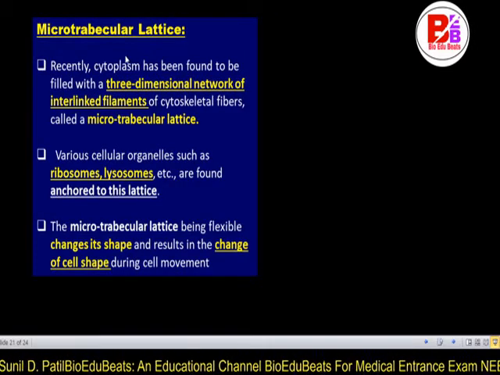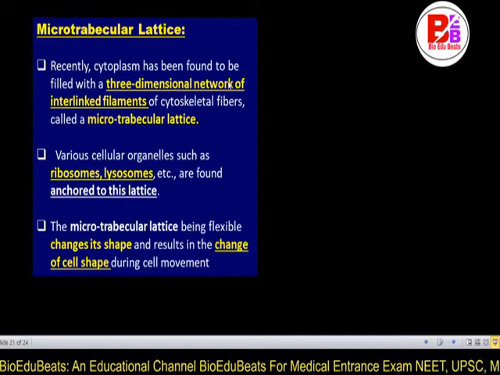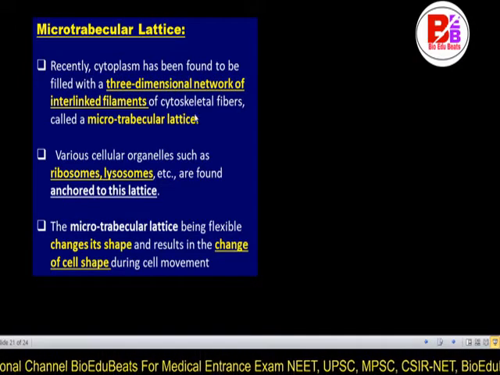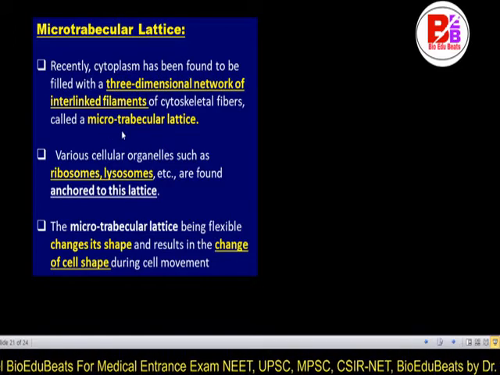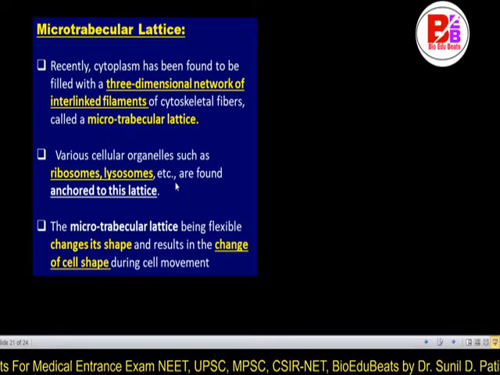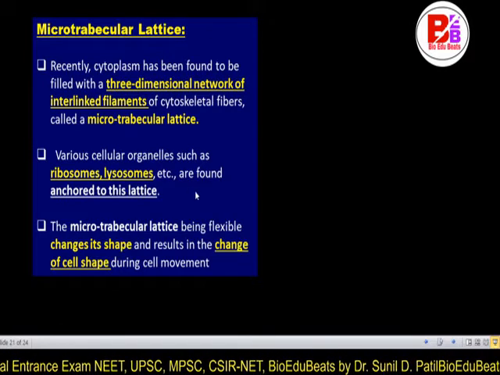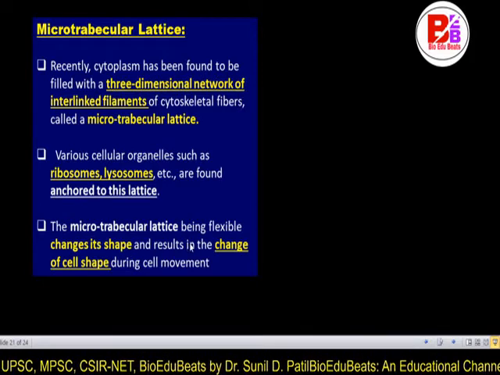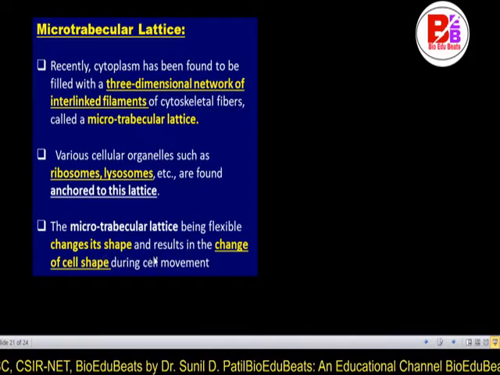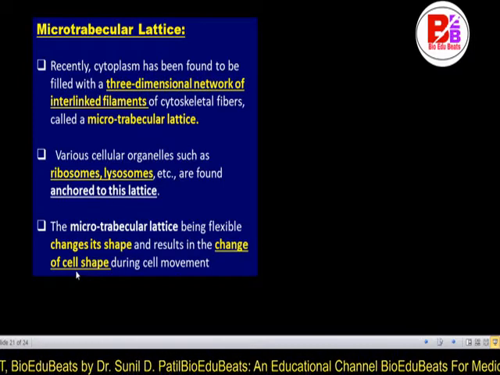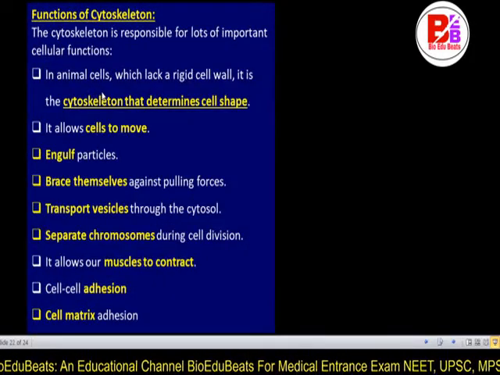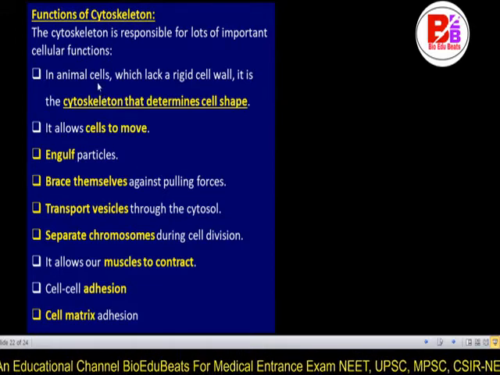Then the microtrabecular lattice. Recently, the cytoplasm has been found to be filled with a three-dimensional network of interlinked filaments of cytoskeleton fiber called the microtrabecular lattice. Various cellular organelles such as ribosomes, lysosomes, etc. are found anchored to this lattice. The microtrabecular lattice, being flexible, changes its shape and results in the change of cell shape during cell movement. It is called the microtrabecular lattice. So the functions of the cytoskeleton are repeated here.